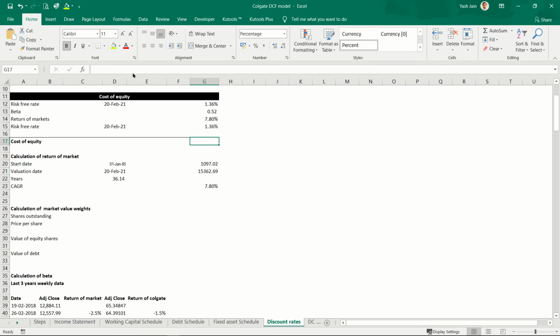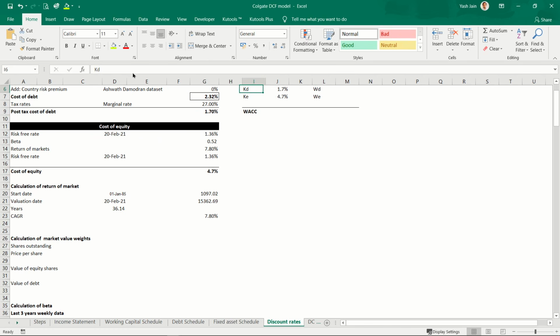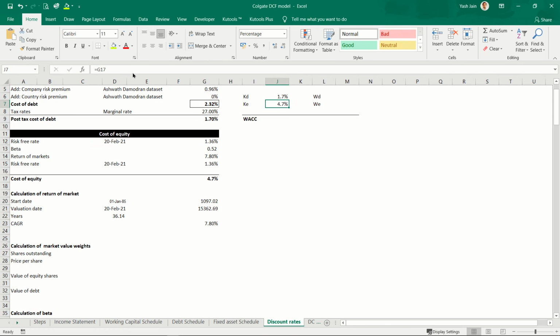Now I can calculate my cost of equity. Cost of equity would be RF plus bracket open beta multiplied by RM minus RF bracket close, enter. Okay, so expected return from Colgate is 4.7%. Now I have my cost of debt and cost of equity. I need weight of debt and weight of equity here.